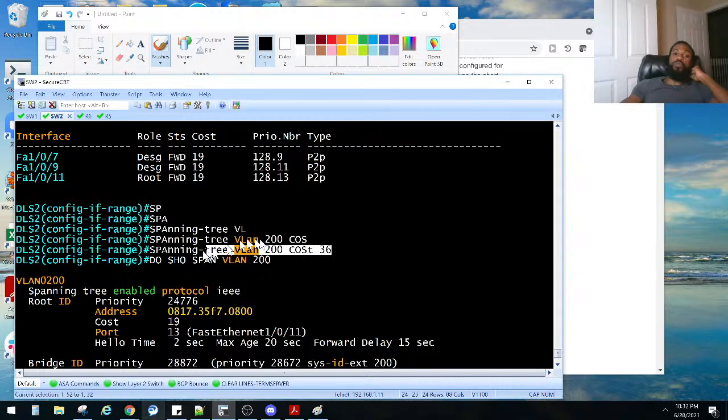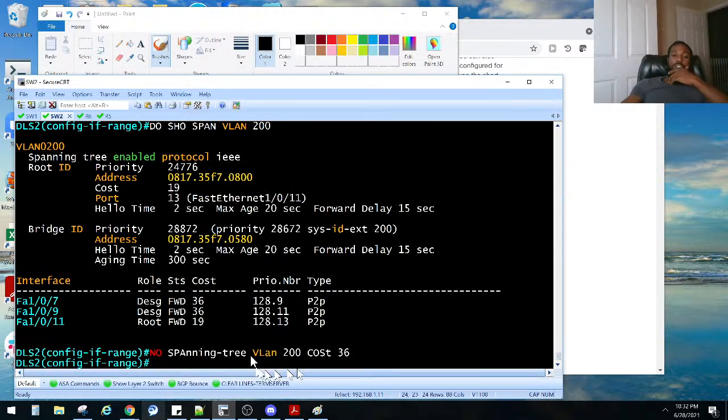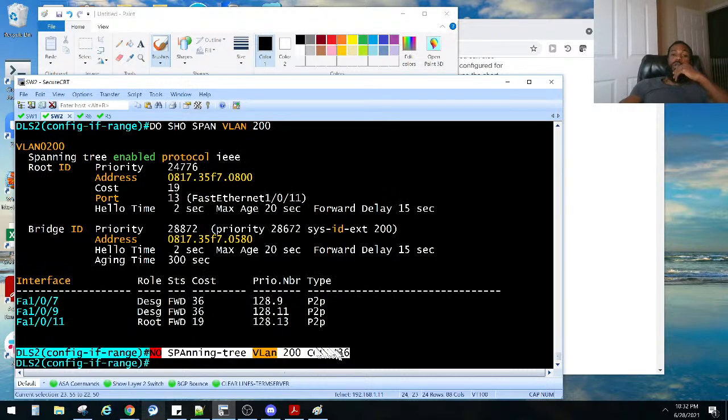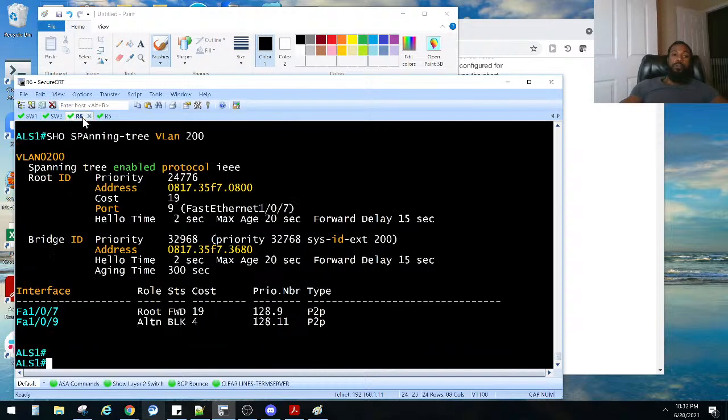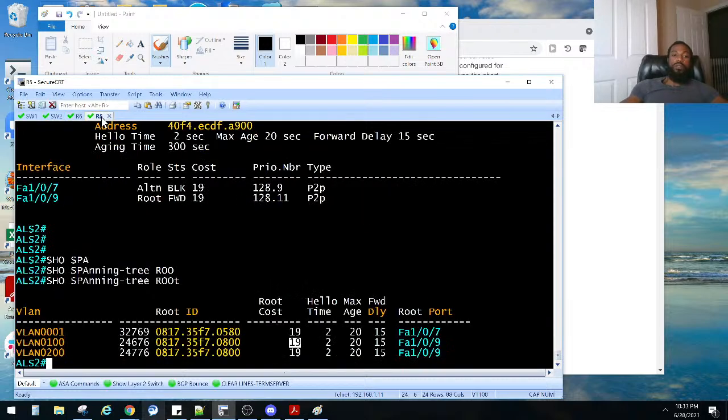We needed to do this right here, but on the ALS switches, which is what we were doing. So let's get rid of that and do the same thing. We were right on track, but we just needed to do it on the ALS switches, the access layer switches, right?